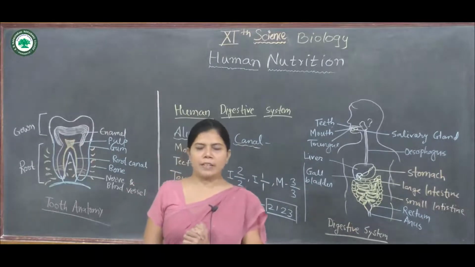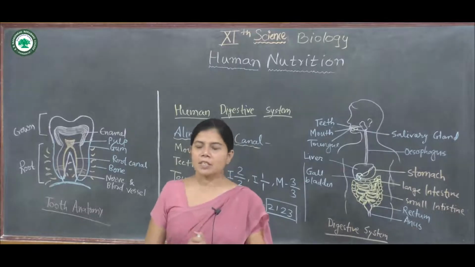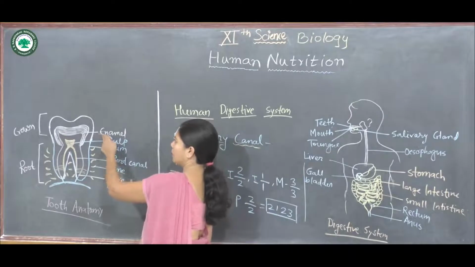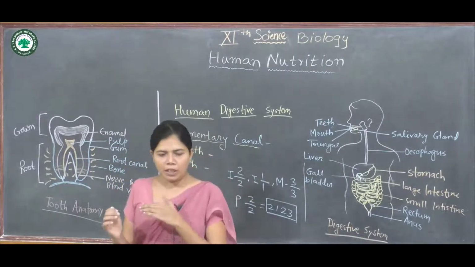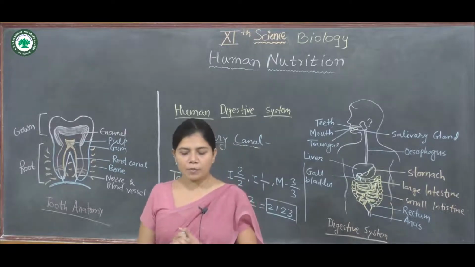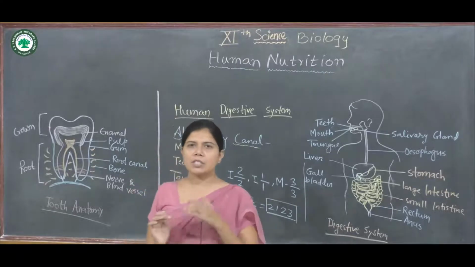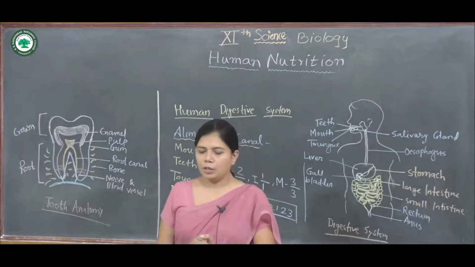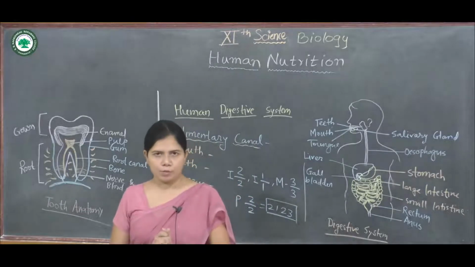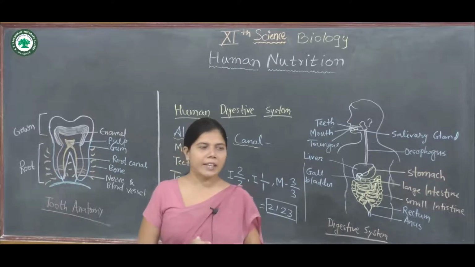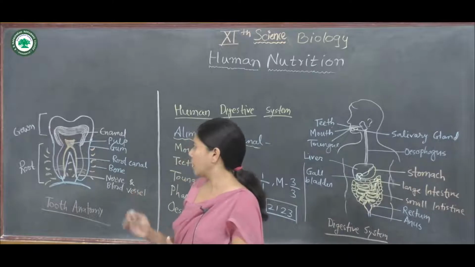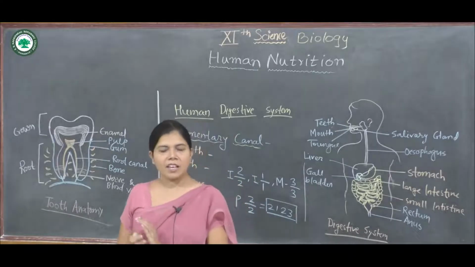The crown is covered by the hardest substance of the tooth, which is known as the enamel. The enamel is made up of calcium. Below it, the tooth is derived from the dentine, a calcified connective tissue, which lies above the root, where the enamel is present.